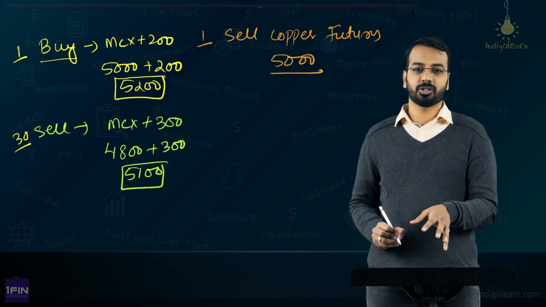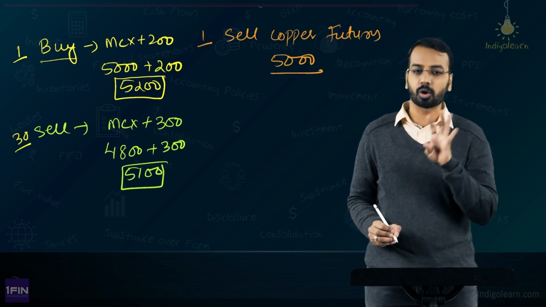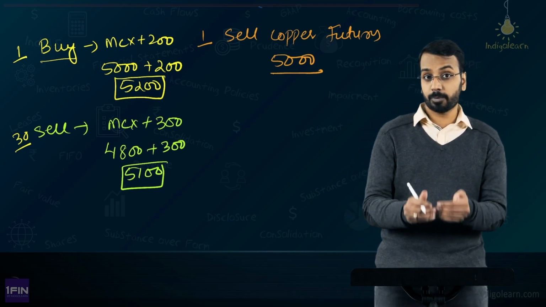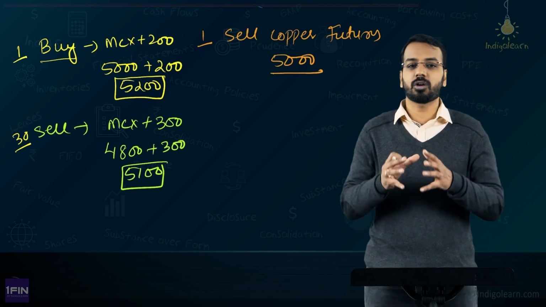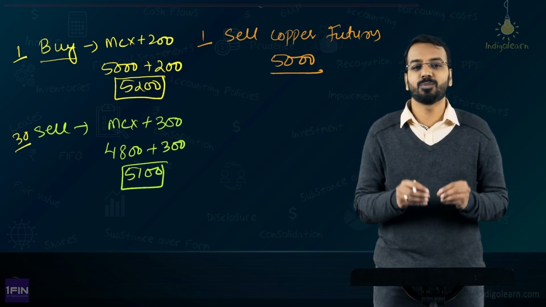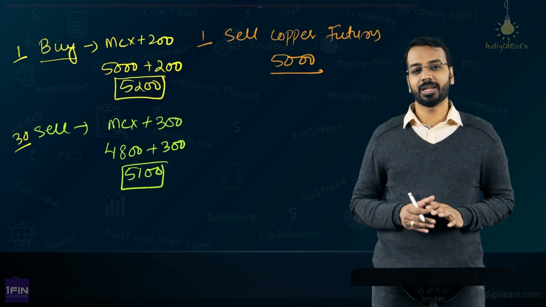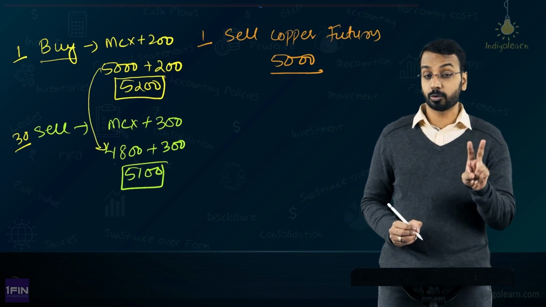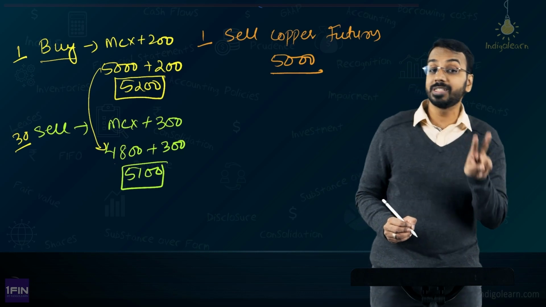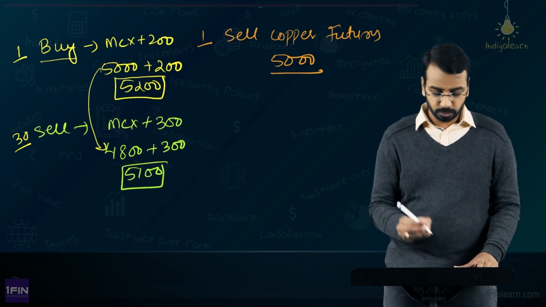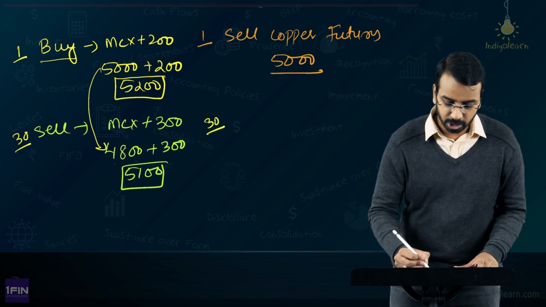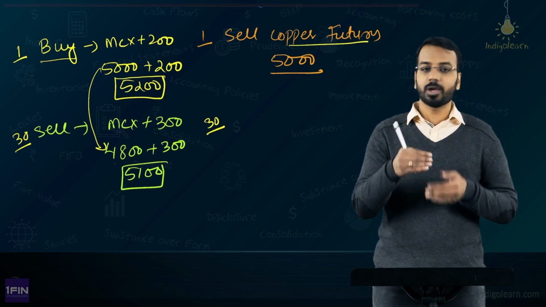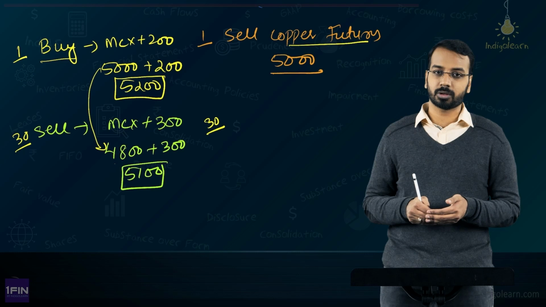I know there are transaction costs, I know there are brokerage charges, ignore all of them for now. It can sell at 5,000. Then you have sold the copper futures. Now, whatever are the price movements, it will not impact your P&L. Why? Because from 5,000 it has come down to 4,800, a 200 rupee price loss on the physical copper. On the future side, on the 30th day, you will have to square off the transaction and buy back those copper futures.